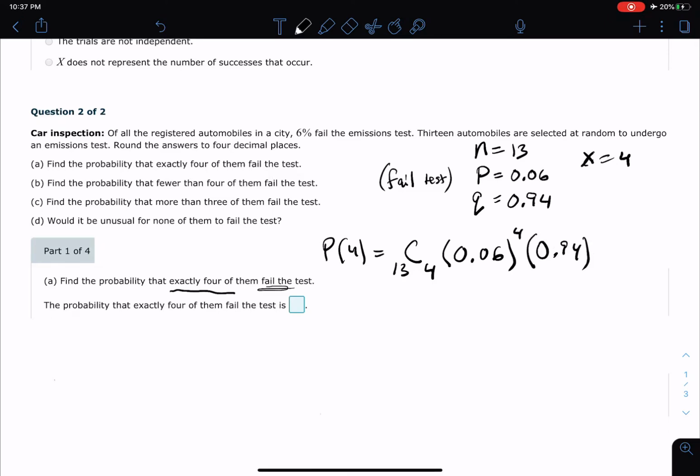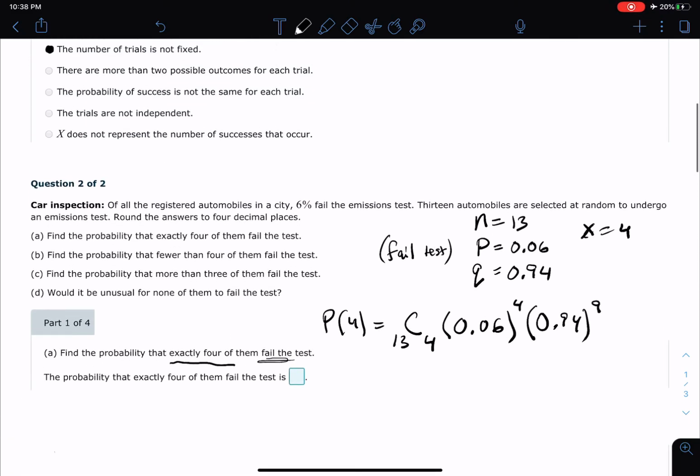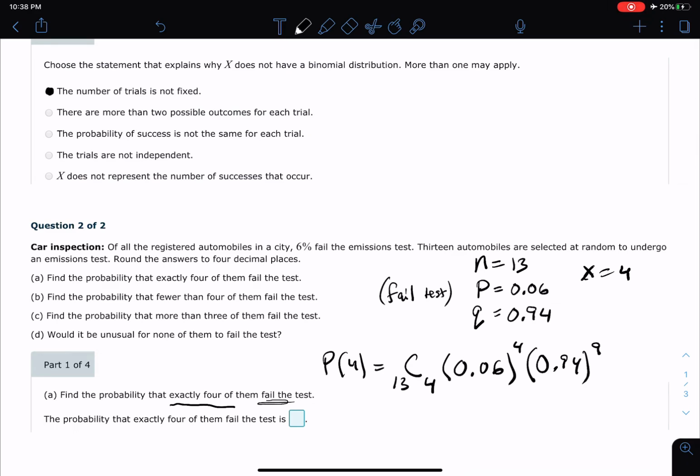And how many are going to pass the test? Well, we have 13 trials, 4 of them failed the test, so that means the rest of them passed the test, so that must be 9. Okay, so let me go ahead and show how to figure out this combination by hand. Let's do that up here. So remember what that formula is. It's going to be the combination of 13 choose 4. That's going to equal 13 factorial up top over 4 factorial down below times 13 minus 4 factorial.